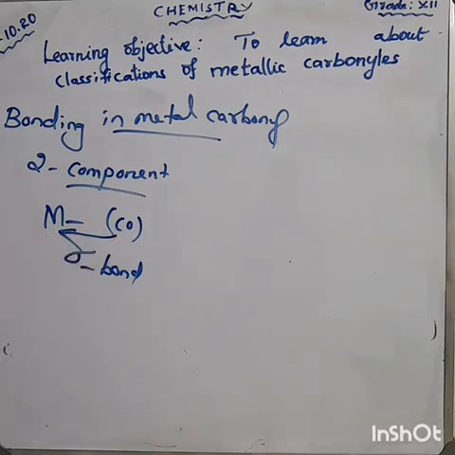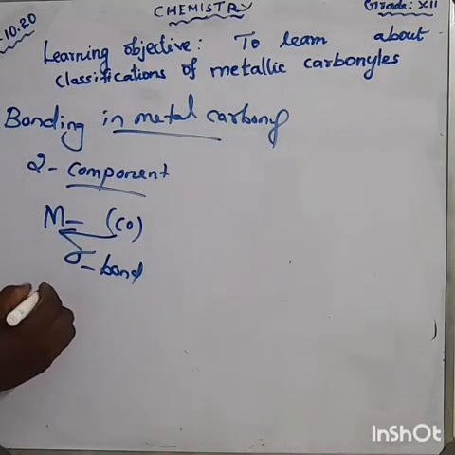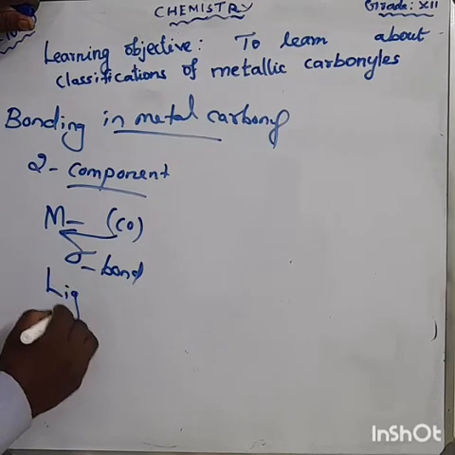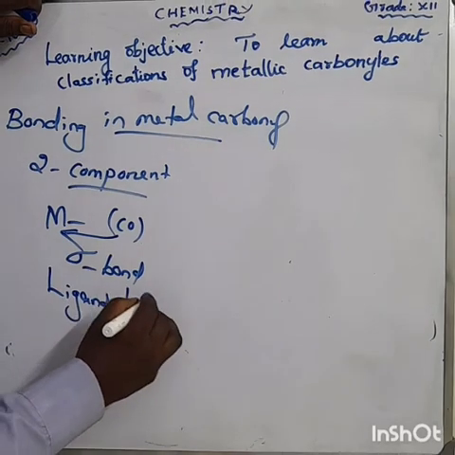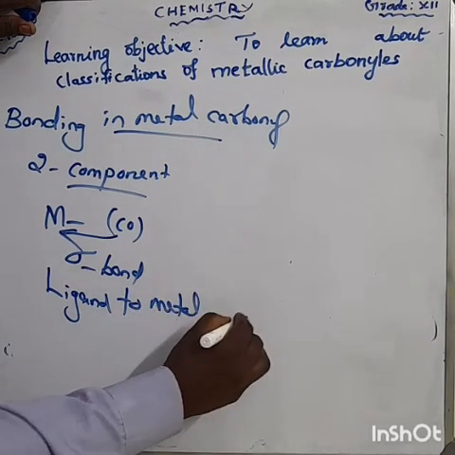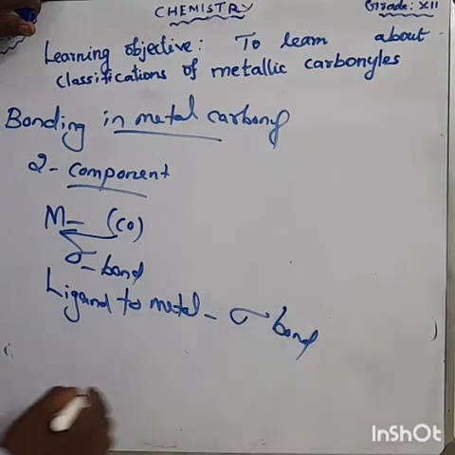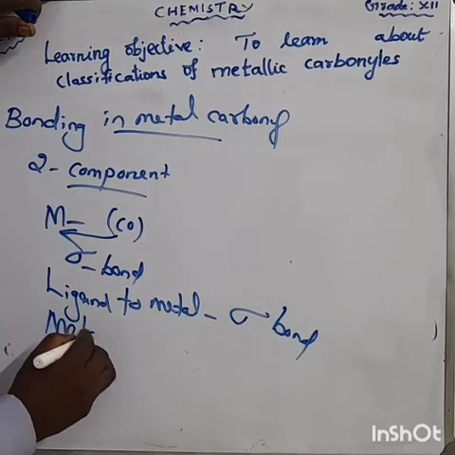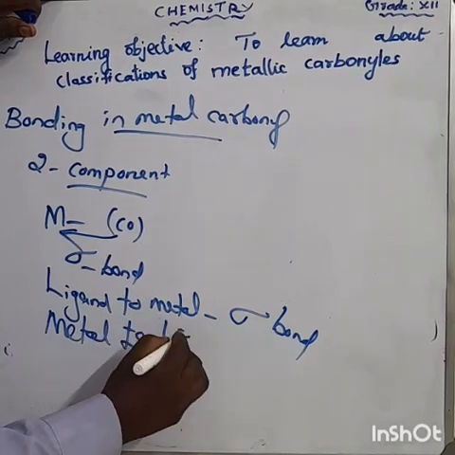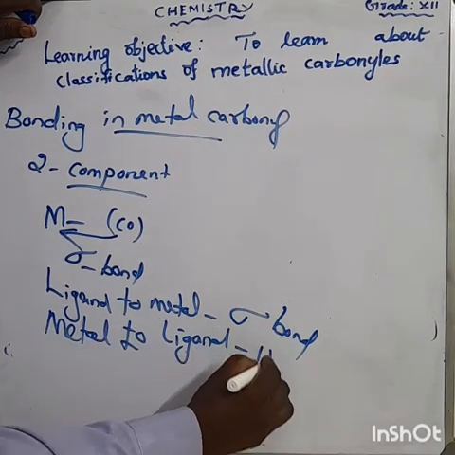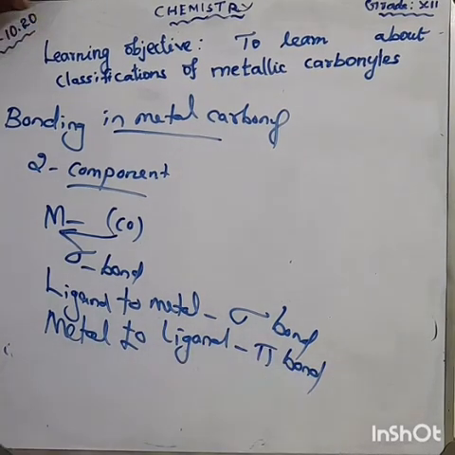Sometimes the donation from metal to ligand is a pi bond. Okay, don't forget that.